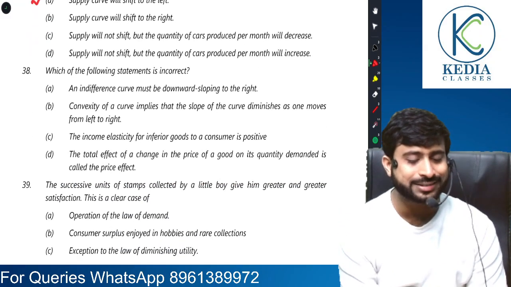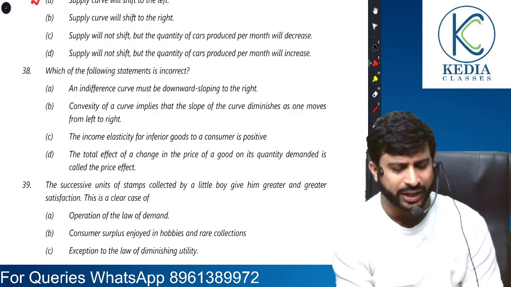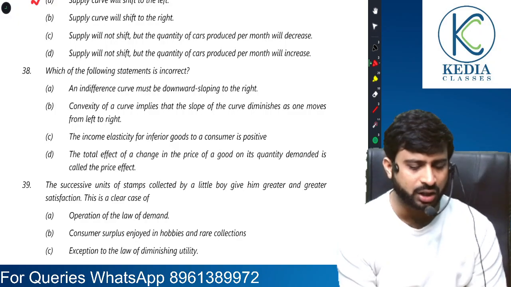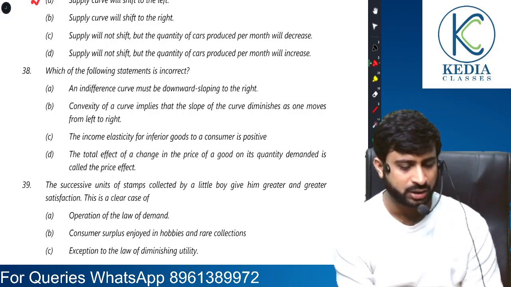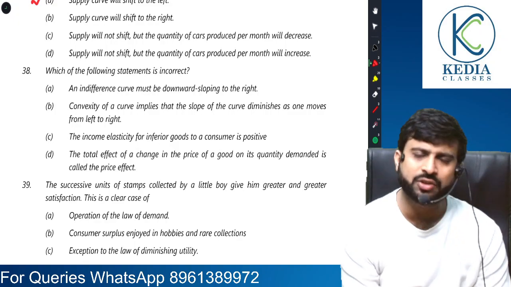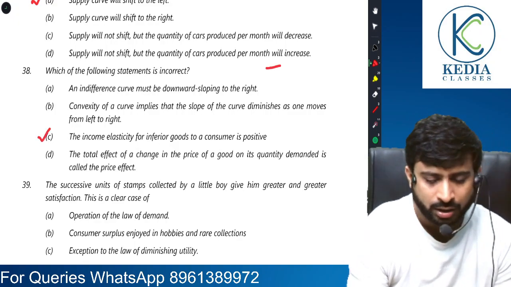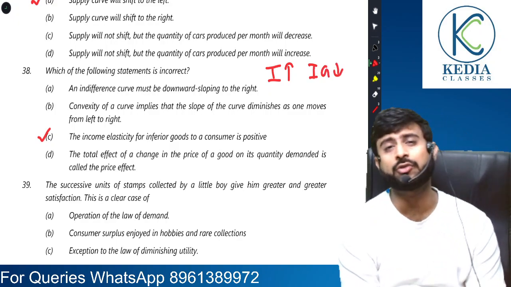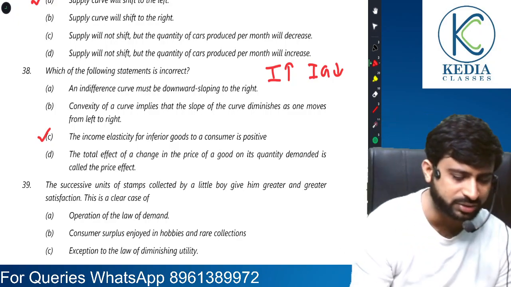Which of the following is incorrect? An indifference curve must be downward sloping to the right. Yes. How is it incorrect? It's correct. Convexity of the curve implies that the slope of the curve diminishes as one moves from left to right. Yes. Income elasticity for inferior goods is positive. No, it's negative. Why? Because when our income rises, our demand for an inferior good rather falls. Whenever there is an opposite relationship, we use a negative symbol.